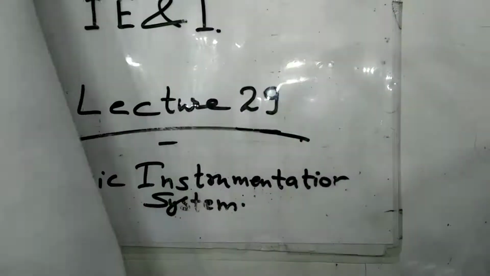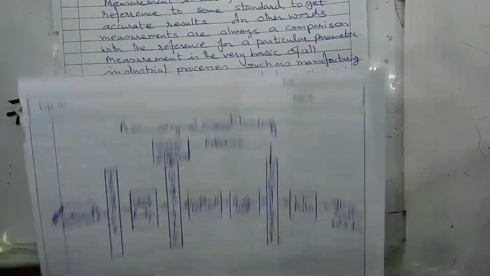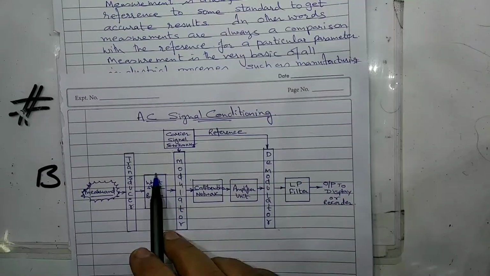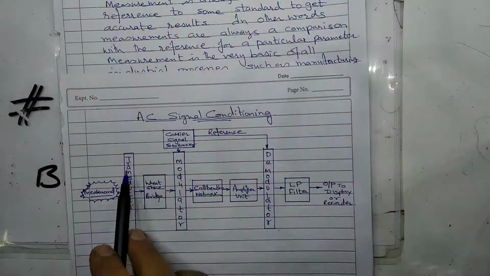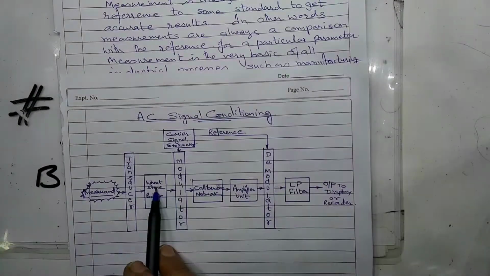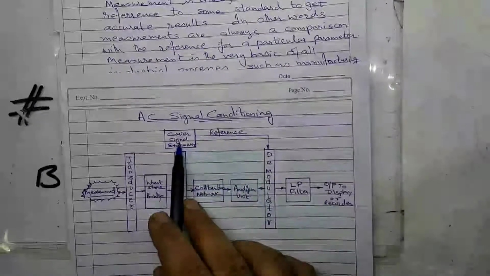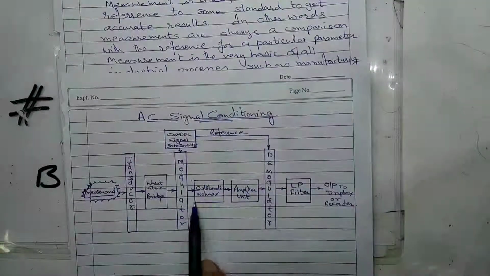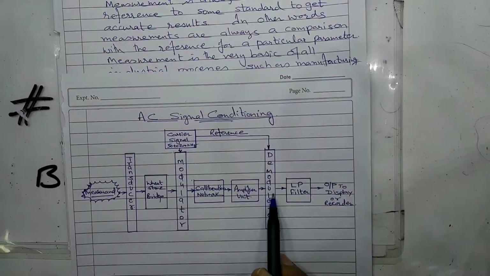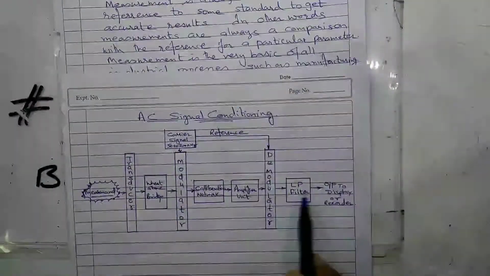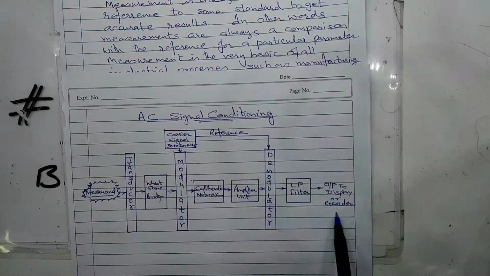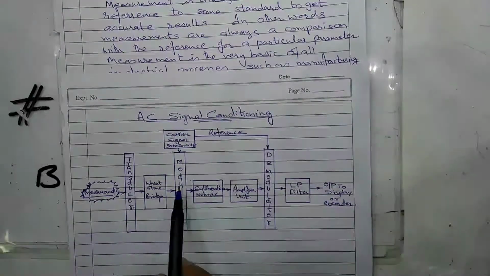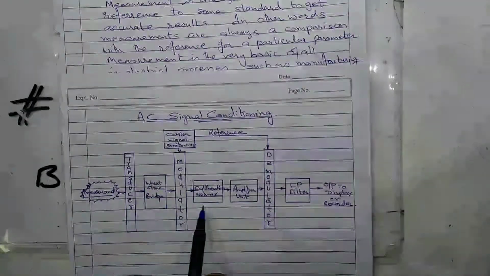Now we will see the AC signal conditioning block diagram. So this is the AC signal conditioning. It has measurand, transducer, Wheatstone bridge, modulator, carrier signal, reference signal, demodulator. Here this is the calibration network, amplifier unit, demodulator, low pass filter, and output to display or recorder. The block diagram of AC signal conditioning is shown in the figure.